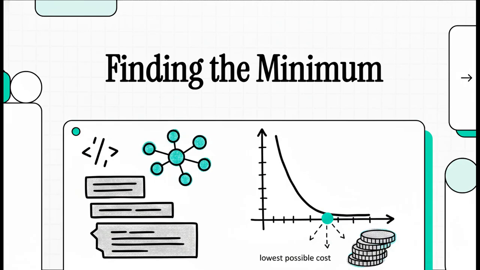Have you ever wondered how we find the absolute best solution to a problem? Like the most efficient shipping route, the most accurate AI model, or just the lowest possible cost for a project? Well, in the world of math and computer science, it all boils down to one incredibly powerful idea: optimization. It's this quest to find the lowest possible point of a function.